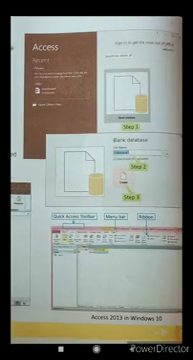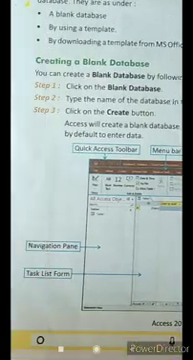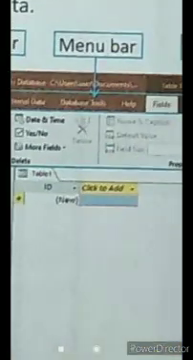You can see the second picture, step 3, here. Step 3, create: if you click on the create button, Access will create a blank database, and an empty table will be opened by default to enter data. Once you click on the create button, it will open like this. So the blank database will be open. Here is the field, see ID, and click to add. ID is the name of that field, and click to add means you need to add more fields to create the database. So that's a very easy one.